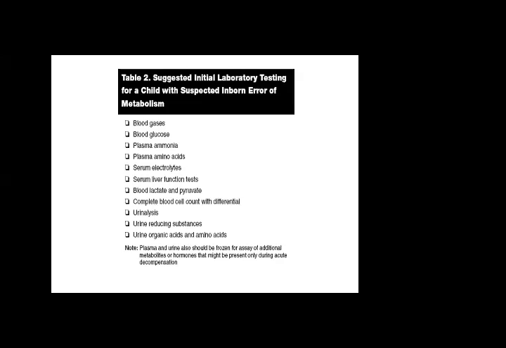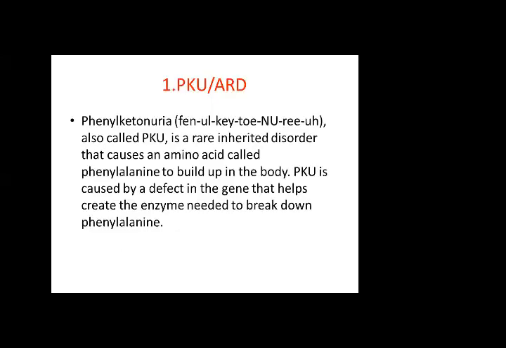So these samples should be frozen. If you are going to keep the sample in storage, you will keep it at minus 180 degrees centigrade. This is just by the way.